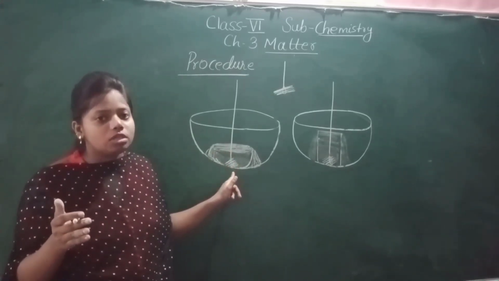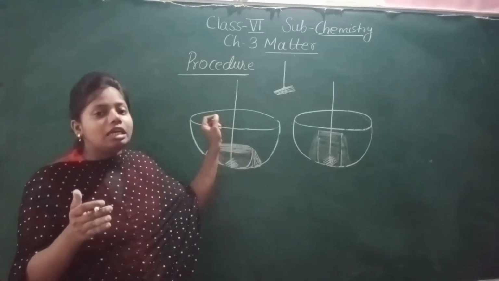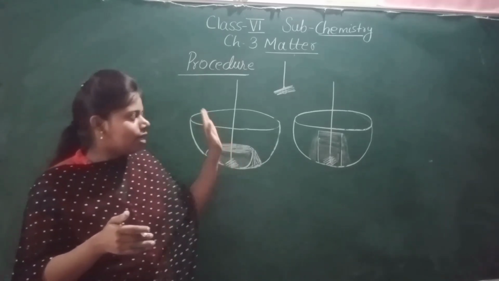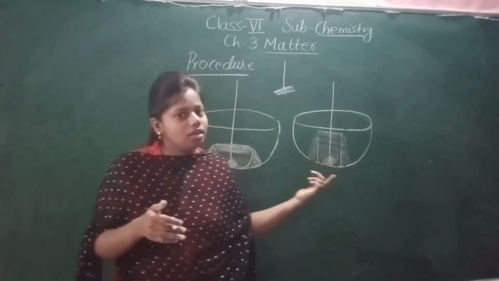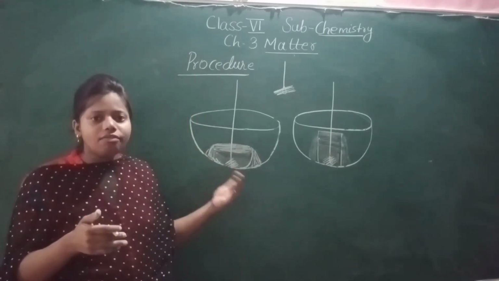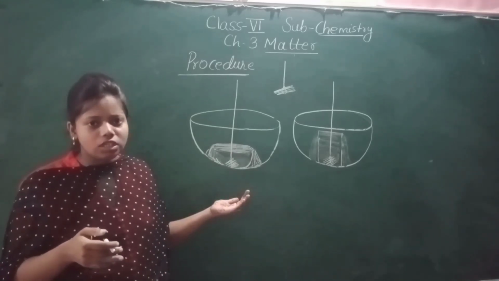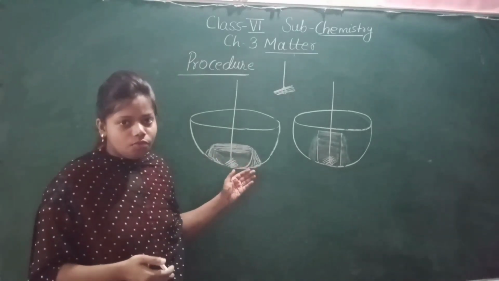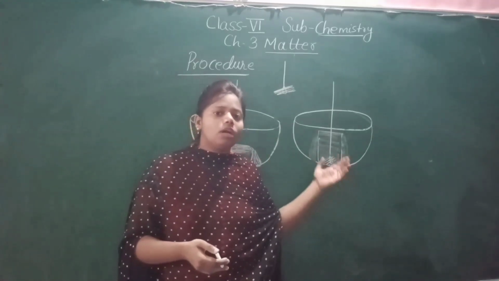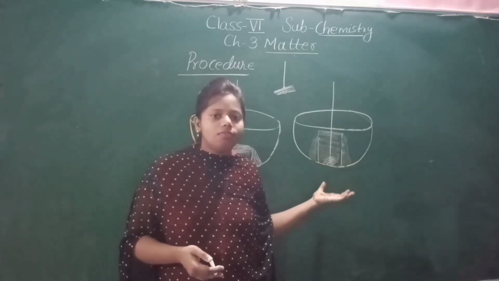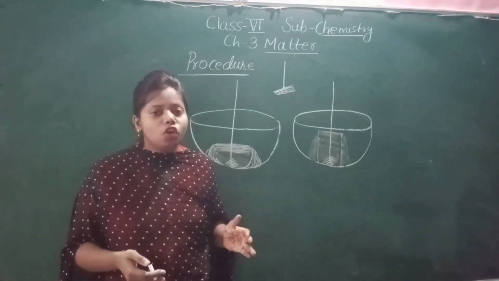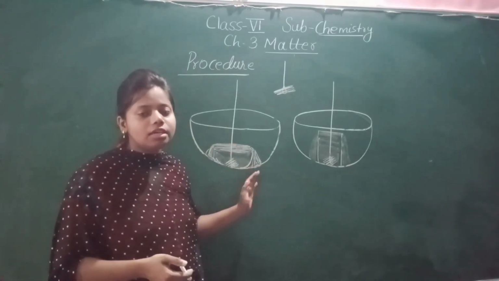And what was the solid? It was the iron nail. When we dipped the iron nails in the small bowl, and again in the beaker, both the iron nails were same. So this shows that the iron nail has a fixed volume. Has the iron nail changed the volume? No, it has not changed the volume. The volume we got in the small bowl is same as the volume we got when the water flowed out from the beaker. So the solid volume is fixed. And the solid here is the iron nail.